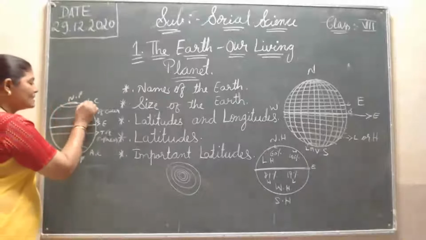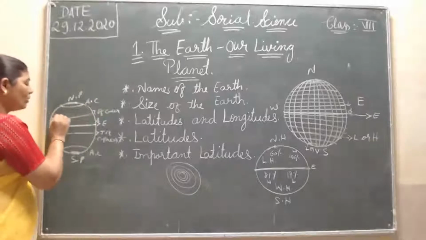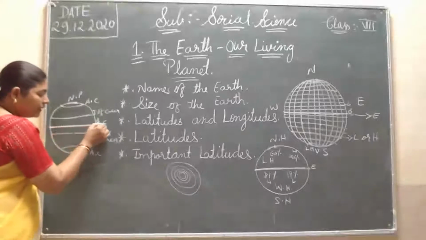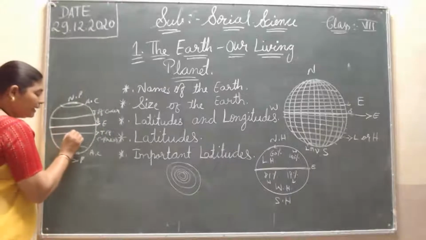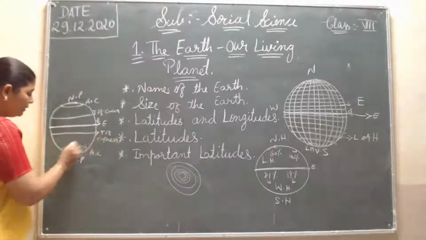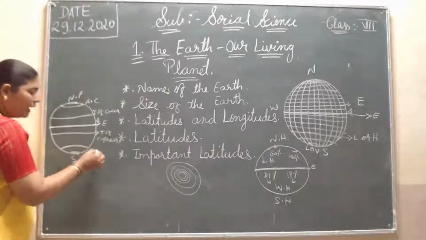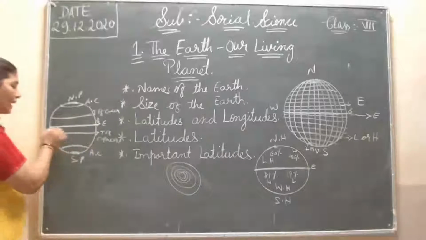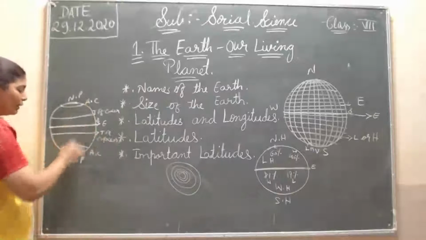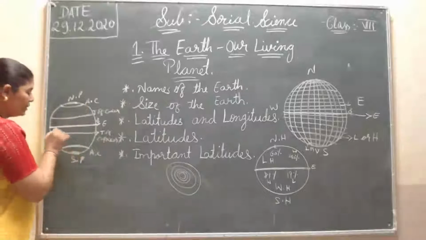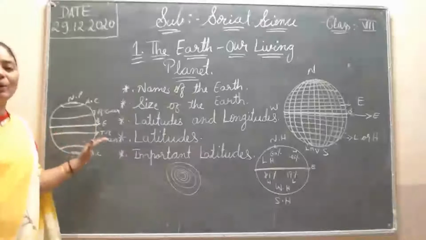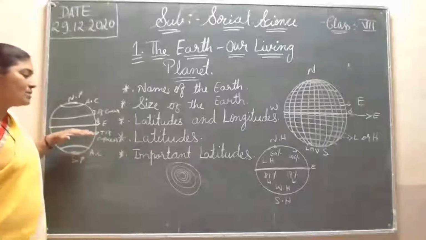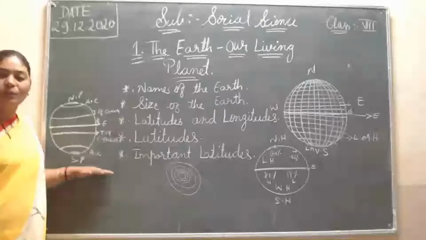Then its first line it is Arctic Circle, then its down line it is the Tropic of Cancer, then middle line it is the equator line, then after that again it is the Tropic of Capricorn, then after it down Antarctic Circle. So these are the important latitude lines. These are the latitude lines, not the longitude. Okay, so it is the latitude. Are you understood? These are the important latitudes. Okay, so on Earth these are the imaginary lines, just so we can understand the world, how it is.